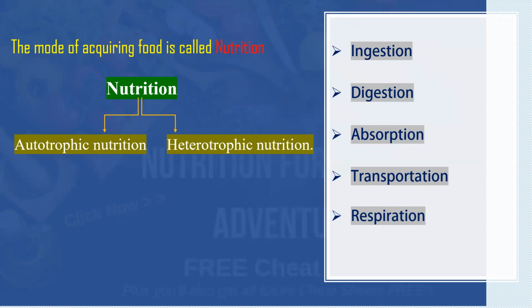Now, these two transportation mediums, blood and lymph, carry all the digested food particles to different body parts by the process called transportation. And finally, these digested simpler units are respired in each and every cell by the process called respiration. Okay, so these are the common steps which are involved in nutrition. Let's move into the first mode of nutrition, autotrophic nutrition.